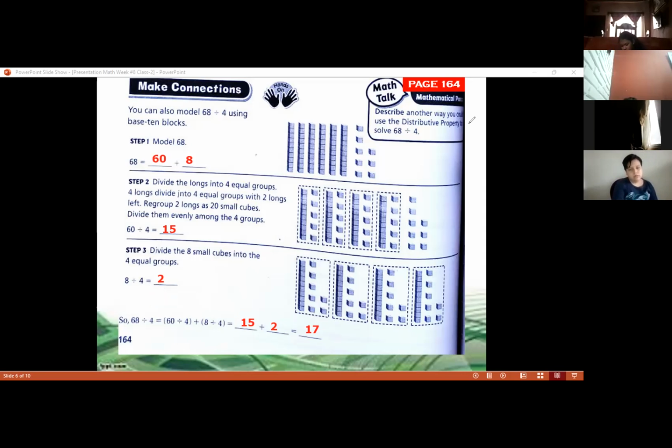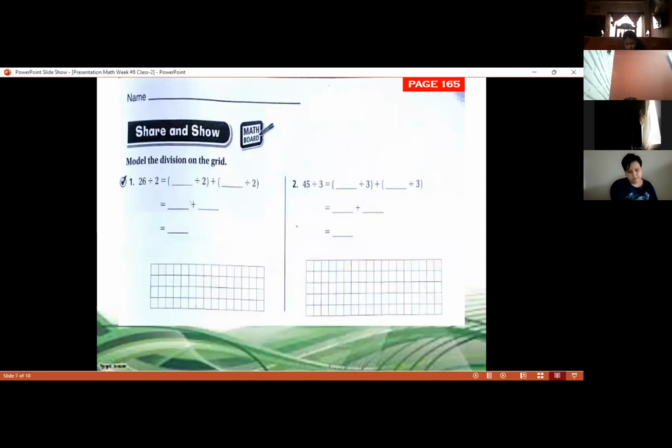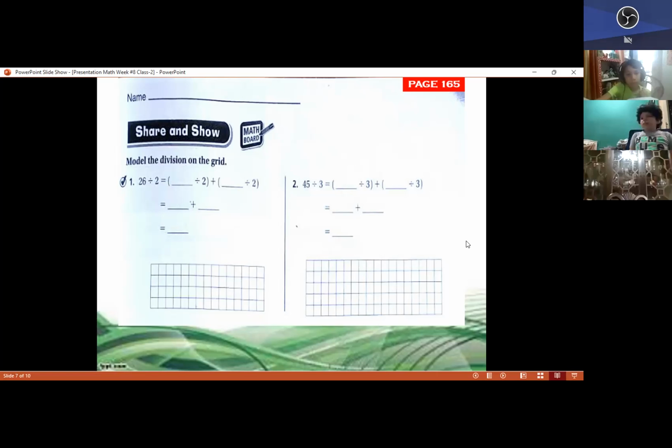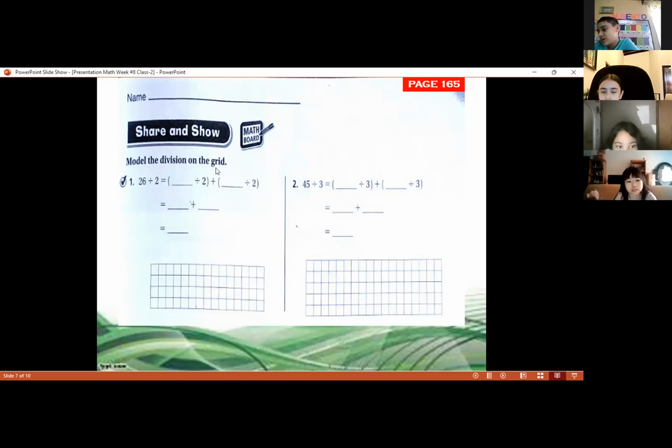Let's go to work on page 165. Also, we're going to work and we're going to use this: model the division on the grid. So we have 26 divided by 2. We're going to continue practicing. So think about two numbers that we can divide by 2, class. Give me 2 numbers that you add and the answer is 26.